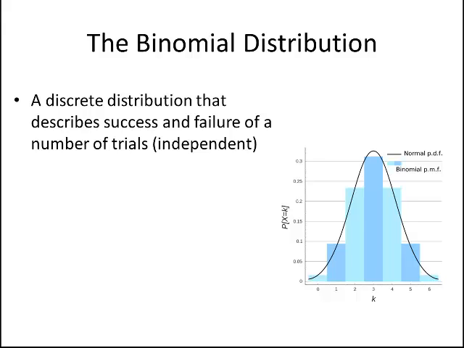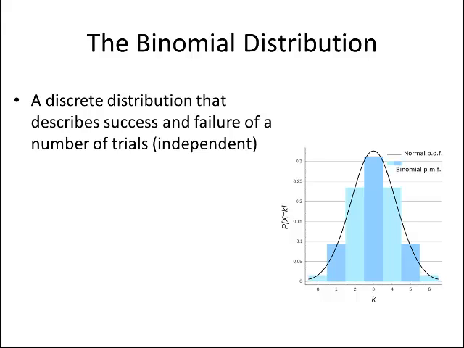Okay, so welcome back. Next up, we're going to be talking about the binomial distribution and why it is useful in engineering. The binomial distribution is a discrete distribution that describes success and failure of a number of trials, and each of these trials is independent.